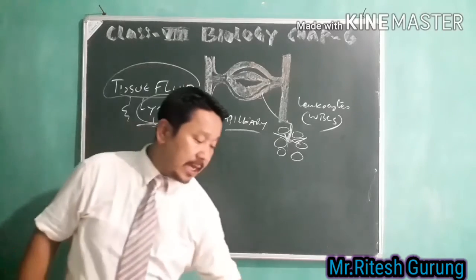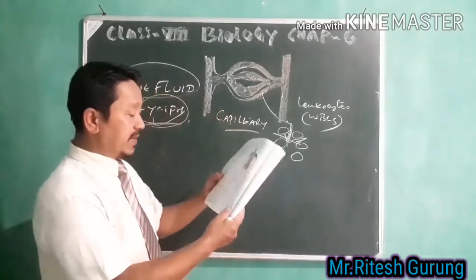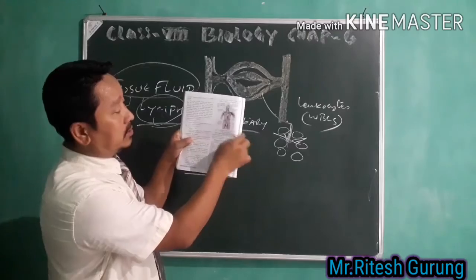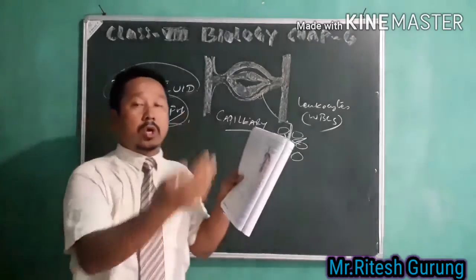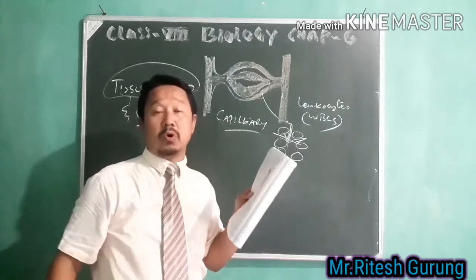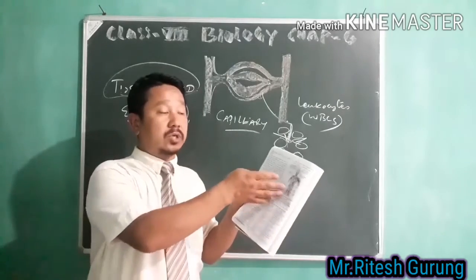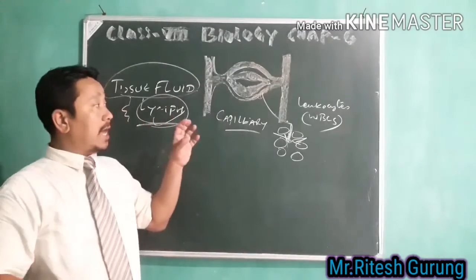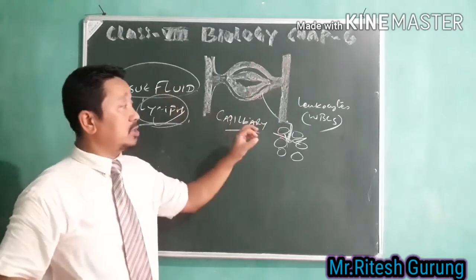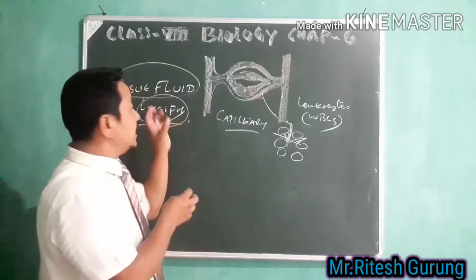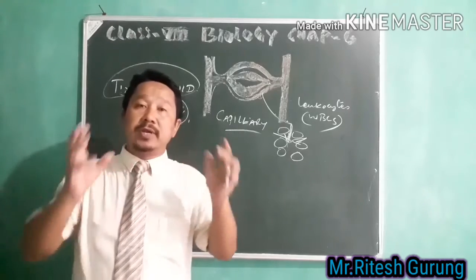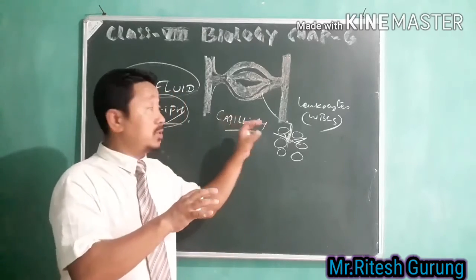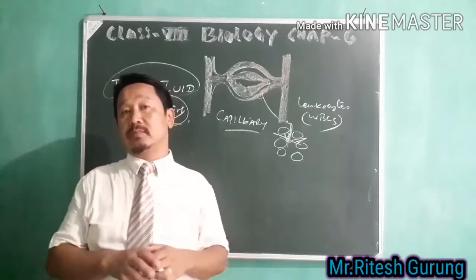Here in the diagram, on page number 66 of your book, you see your lymphatic system. There are many lymph vessels through which the lymph flows, and how it flows is also shown here in the diagram. When the tissue fluid has to flow through your lymph vessels, the surrounding muscles of the body contract, so that the tissue fluid or the lymph can flow to the different regions of the body.